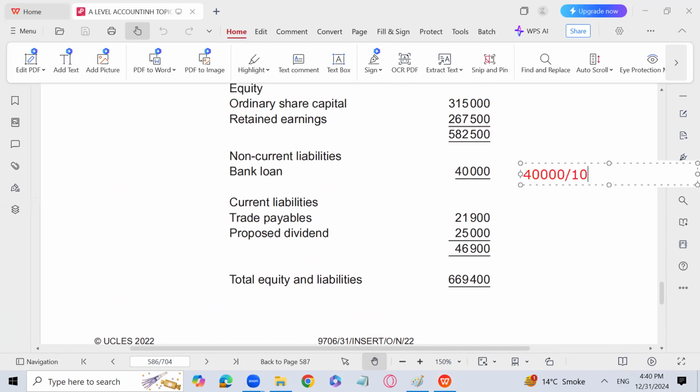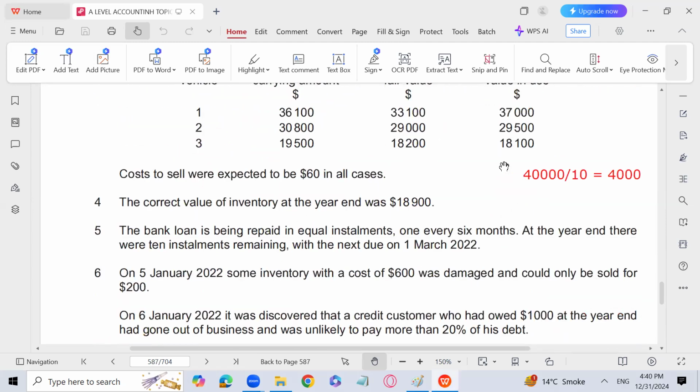So 40,000 divided by 10, that is going to be 4,000. Now 4,000 is the one installment for the bank loan which is supposed to be paid. Now it is being said that we pay the installment after every 6 months. It means in the next 1 year, we have to pay how much? 8,000. Out of 40,000, we have to pay 8,000. So 8,000 should be recorded as current liability rather than non-current liability. Let's see again.